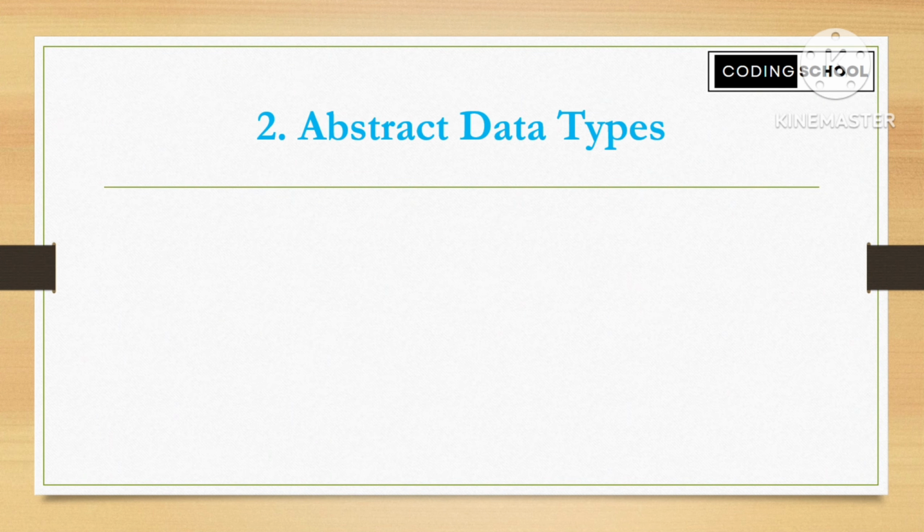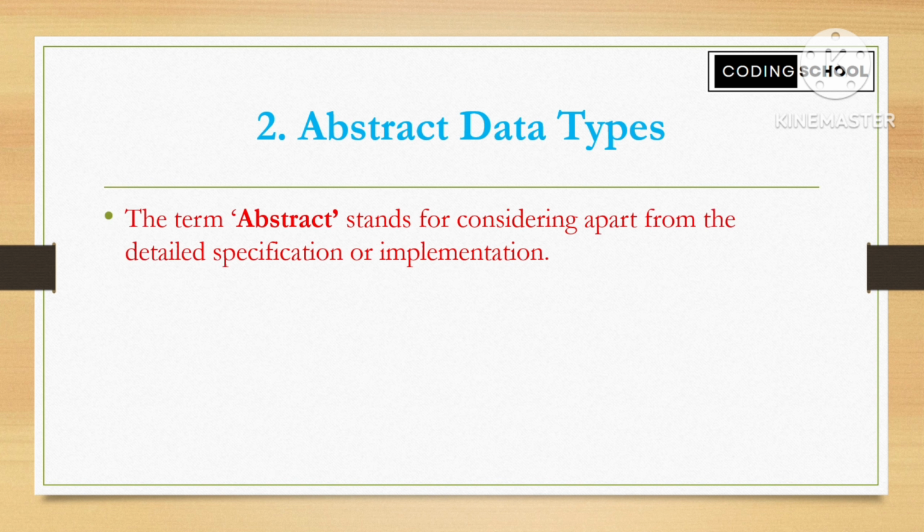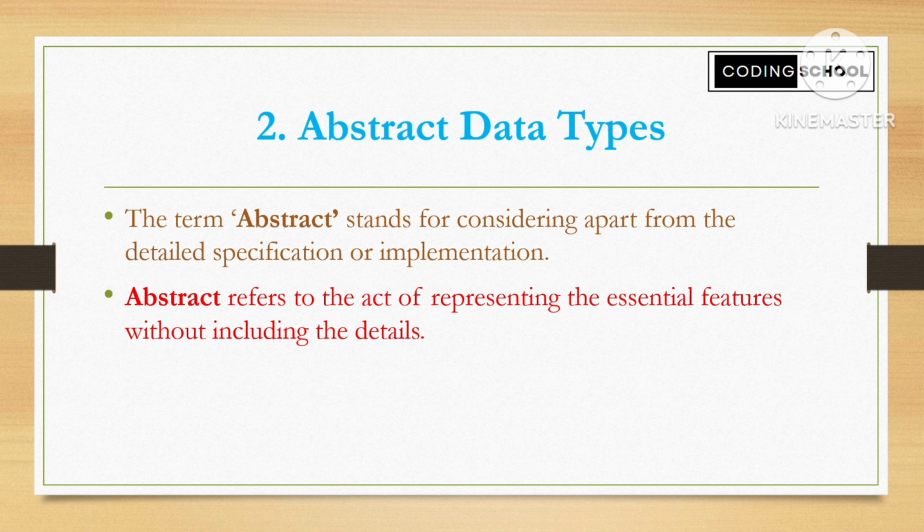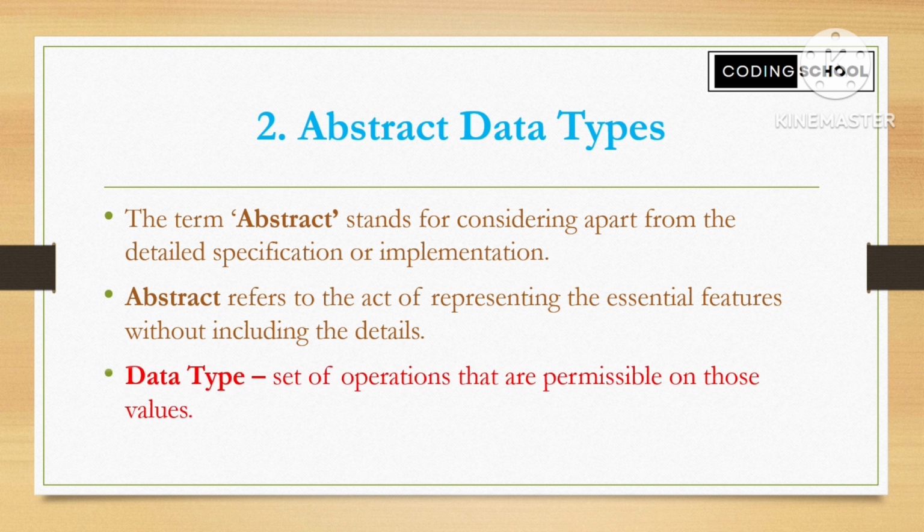Next data type is abstract data type. The term abstract stands for considering apart from detailed specification or implementation. Abstract refers to the act of representing the essential features without including the details. Means we only know what a method is performing, but we don't know how it is performing. Data types provide a set of operations that are permissible on those values.